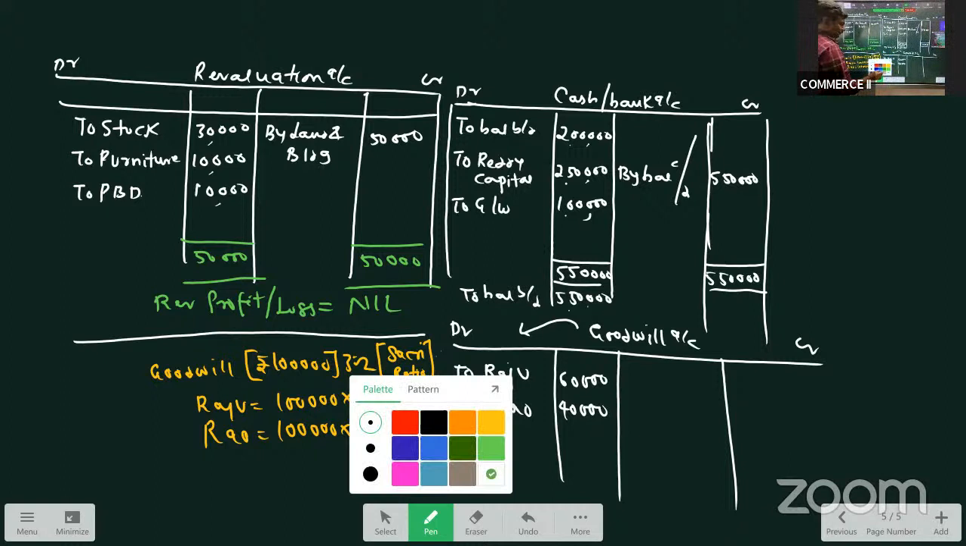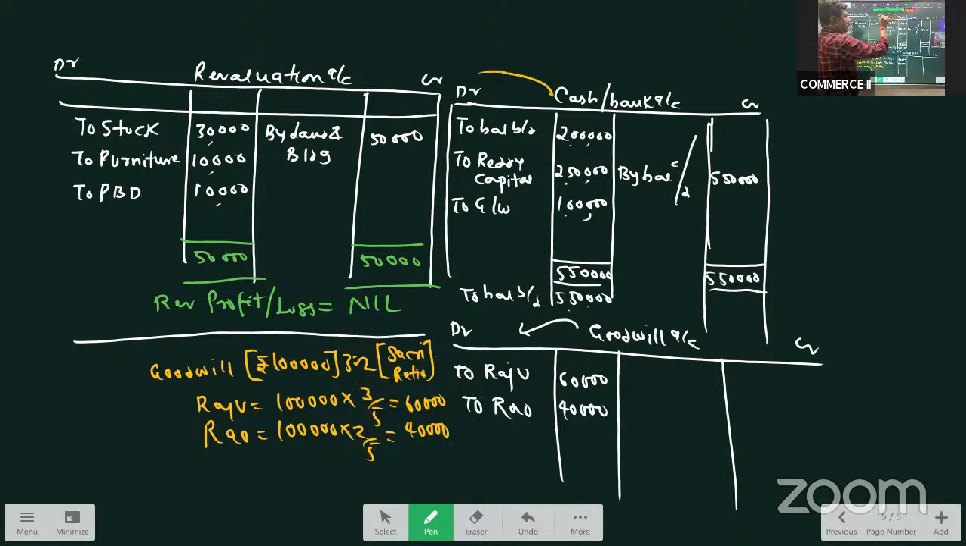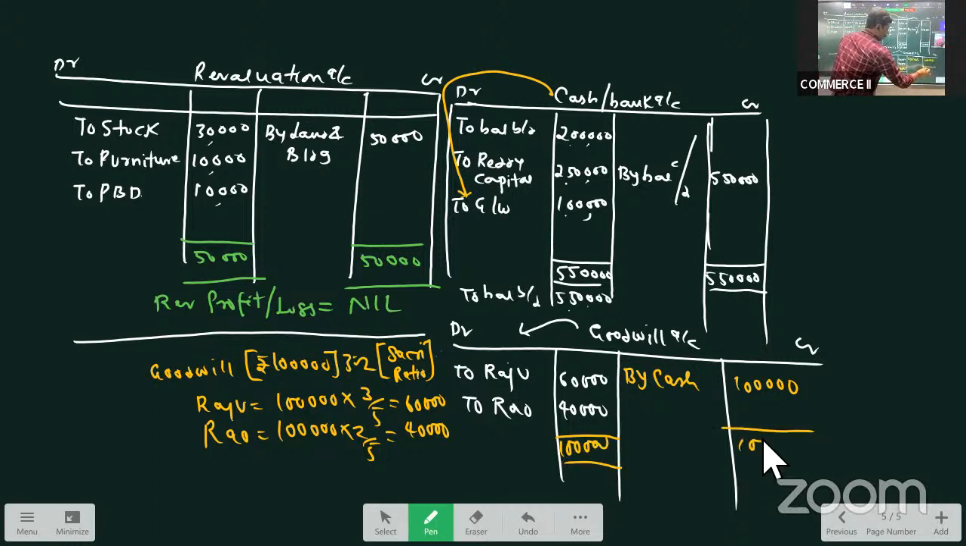And goodwill was introduced in cash. See this here? Cash account debited to goodwill account. Now when I am preparing goodwill account, it will have the corresponding effect. I'll write it on the credit side as by cash 1 lakh, and the goodwill account will be closed. Right? Then what is the next step? The next step is preparation of partners' capital.